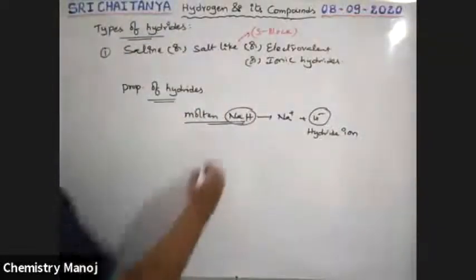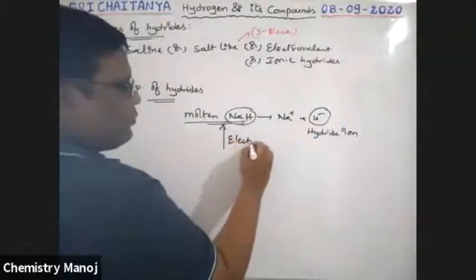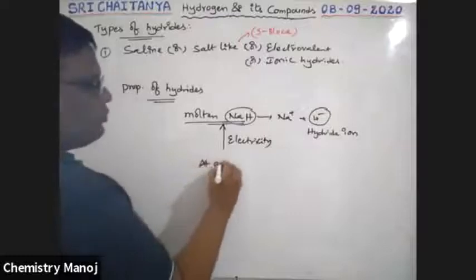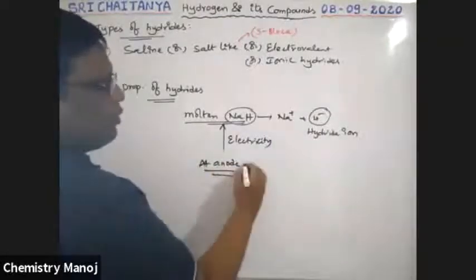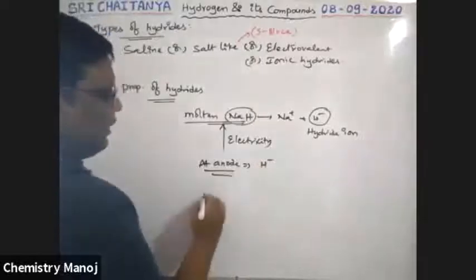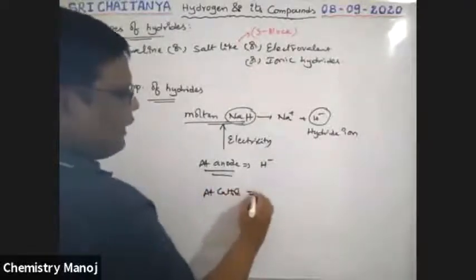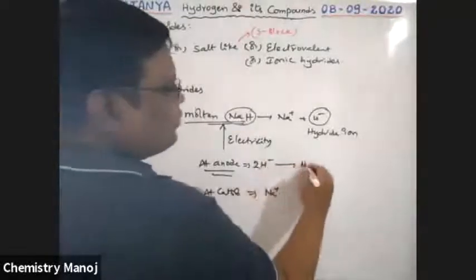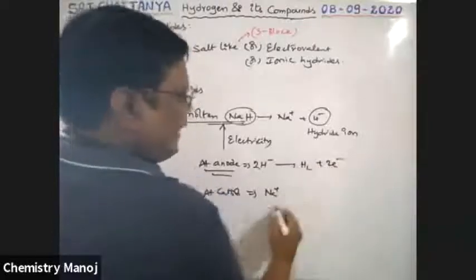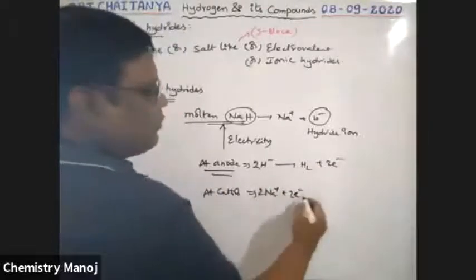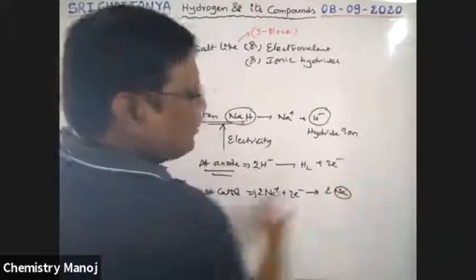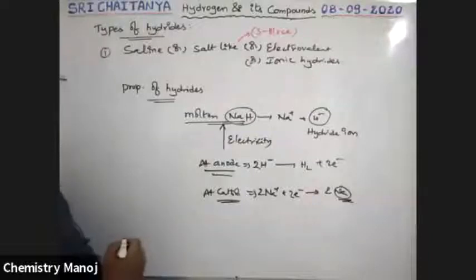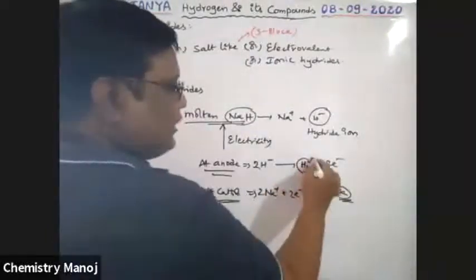Now if you pass electricity through this, at the anode, the anion H minus ion is there. At the cathode, the cation Na plus ion is available. So two H minus ions lose 2 electrons and convert into hydrogen gas, and 2 Na plus gain 2 electrons and give 2 sodium metal. That means sodium metal is formed at the cathode and hydrogen gas is liberated at the anode.